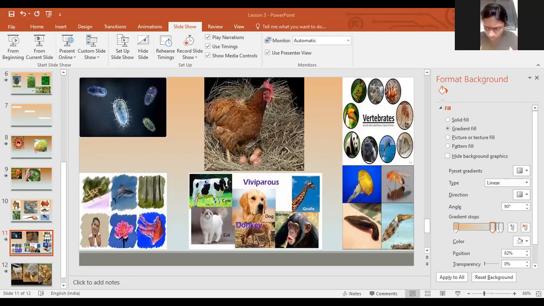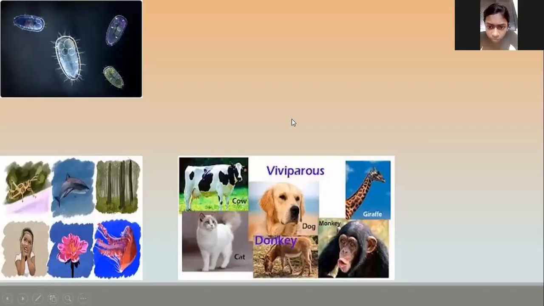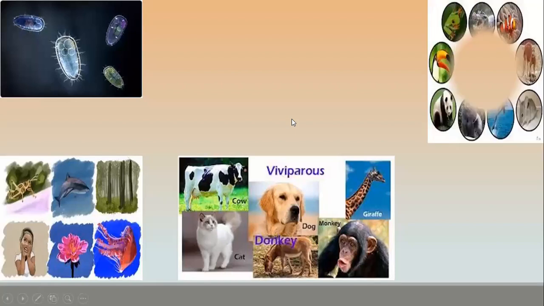From this picture, can you take out some names? These all are vertebrate animals.